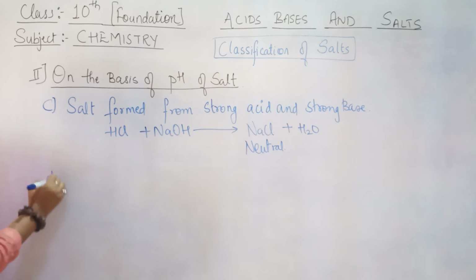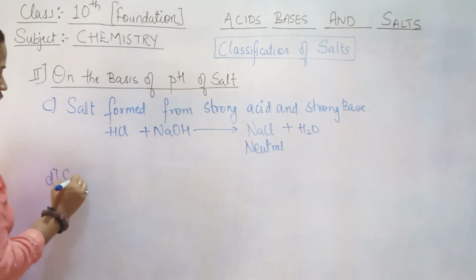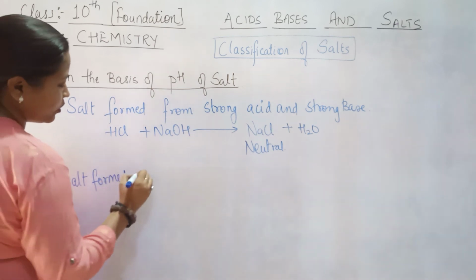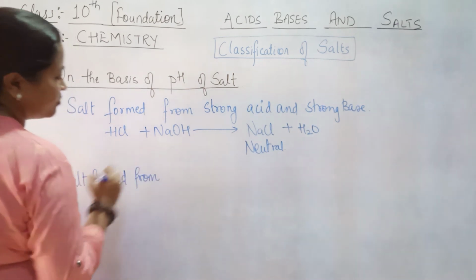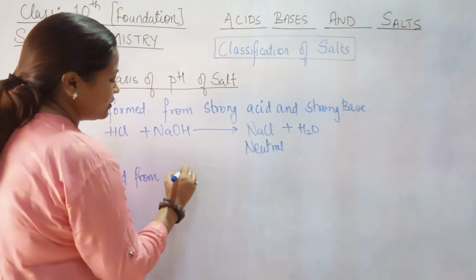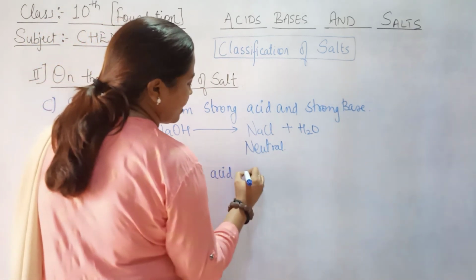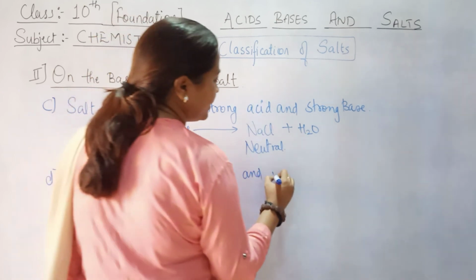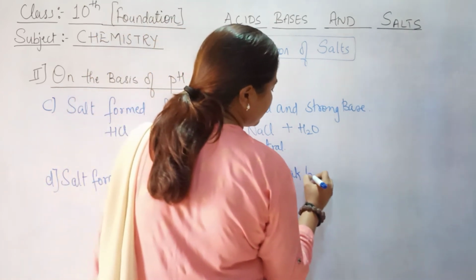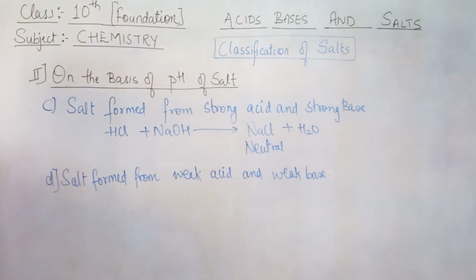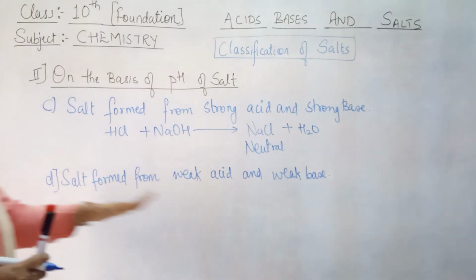Take care. Fourth category, you can say salt formed from weak acid and weak base. So in this you will come to know कि हमारे पास क्या है, weak acid है और weak base.